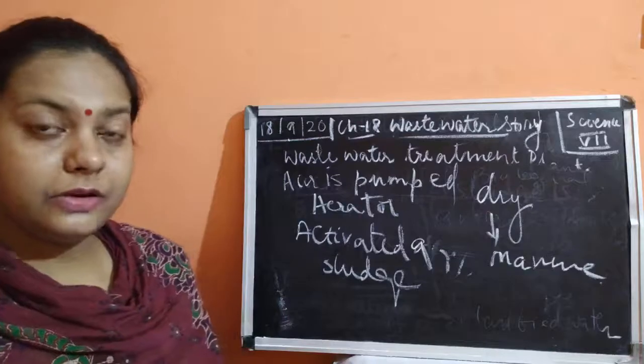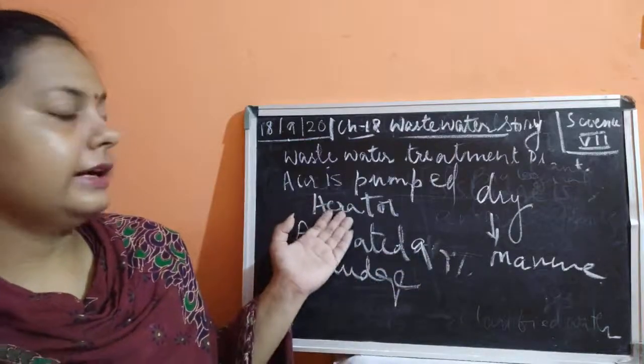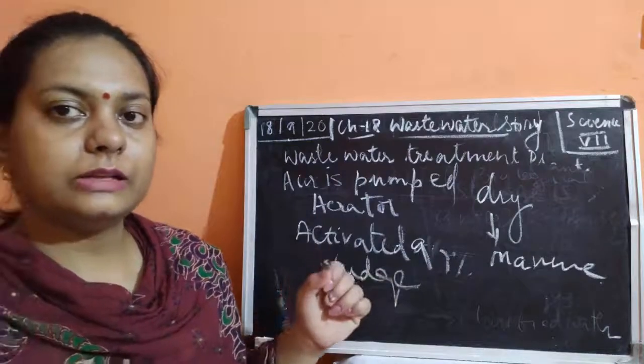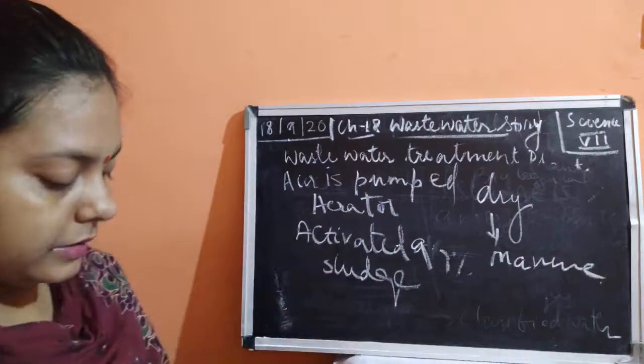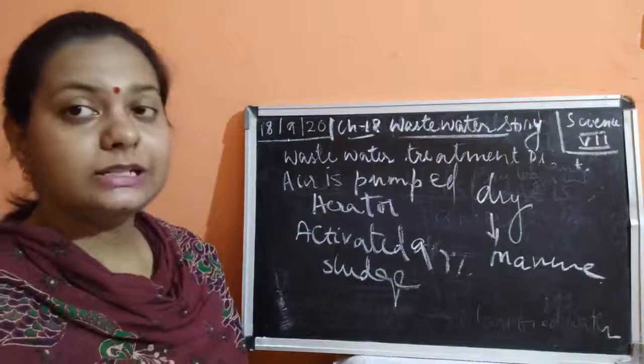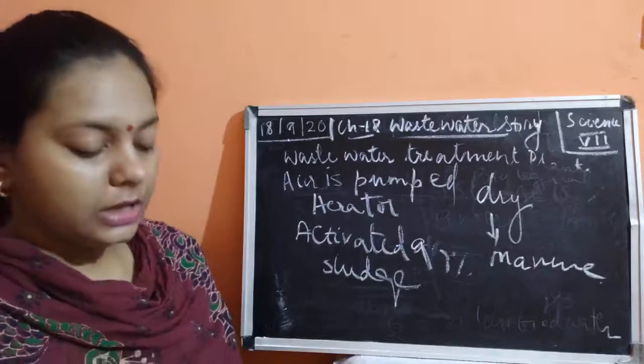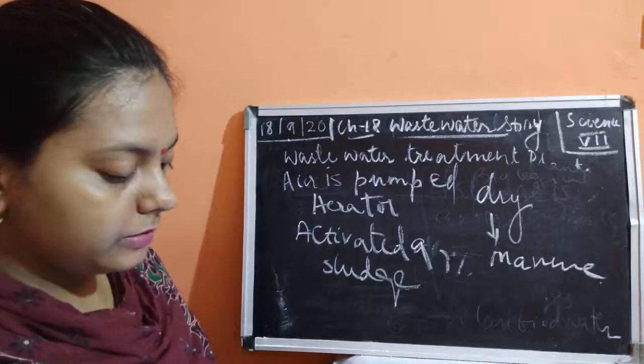In the river, when the water reaches there, what happens? After aerating, we leave this water and it is drained into the rivers. Once it is drained into the rivers, nature is going to clean itself, because the river always has flowing water. After flowing, it is going to be cleaned up.